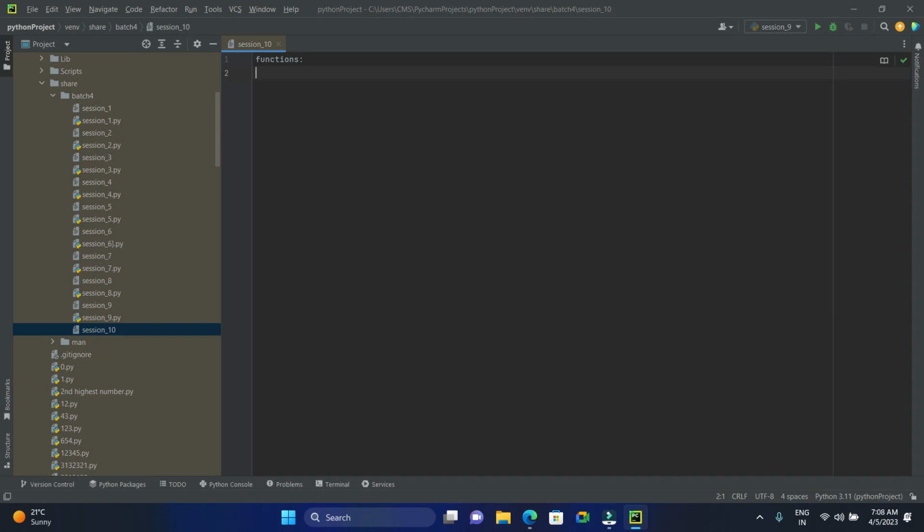What is a function? A function is a collection of related assertions.